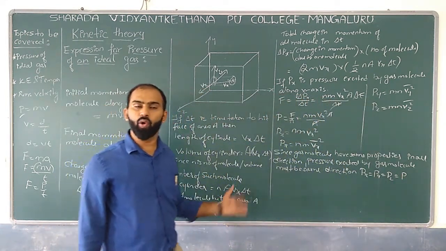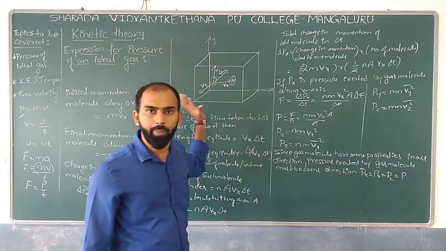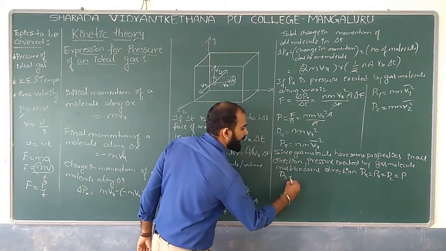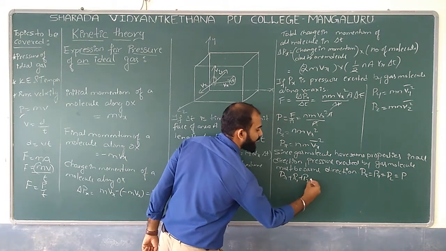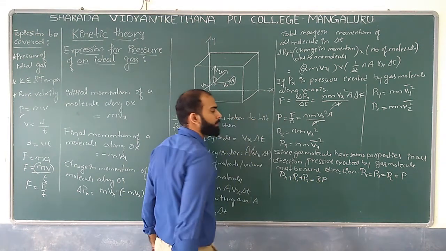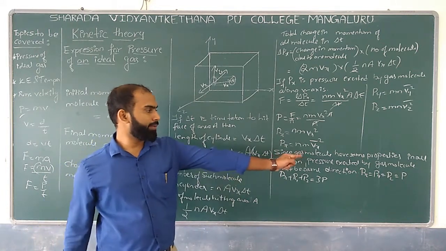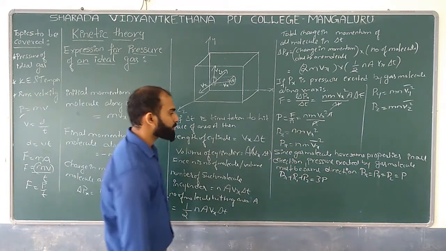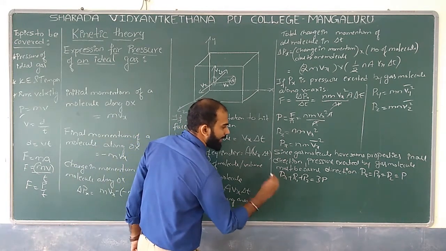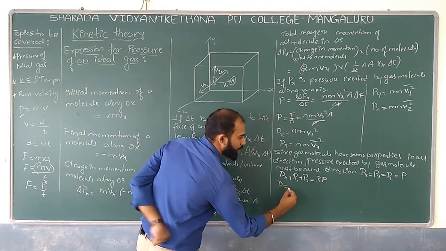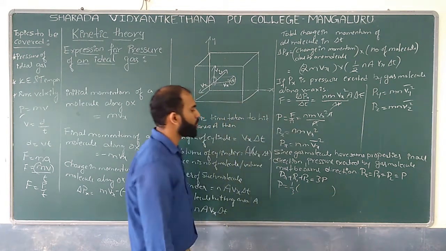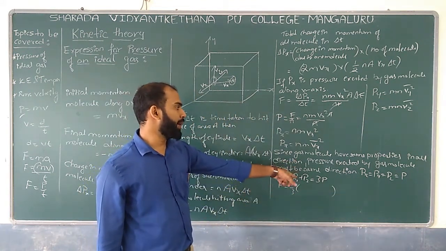So if I want to get the total average pressure in a particular cubical vessel, I suppose to write Px plus Py plus Pz, which is equal to 3P. Yes or no? Because P equals P we have, right? So now I can write P equals 1 by 3 of this value, that is Px plus Py plus Pz.